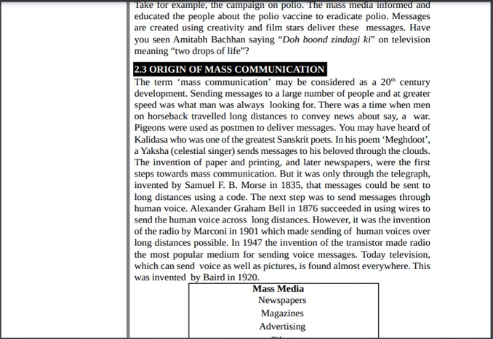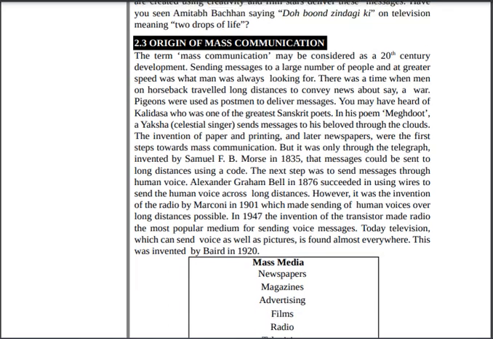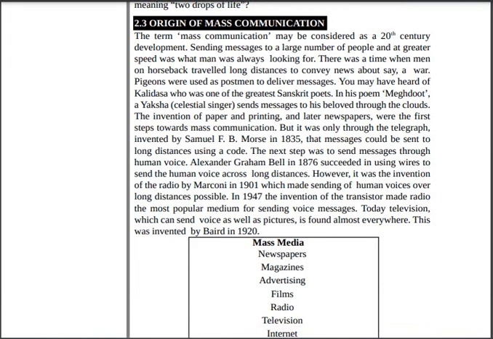However, it was the invention of the radio by Marconi in 1901 which made sending the human voice over long distances possible. In 1947, the invention of the transmitter made radio the most popular medium for sending voice messages. Today, television, which can send voice as well as pictures, is found almost everywhere. This was invented in 1920, right? So you can see the chronological order explaining how mass communication was invented from time to time. Clear?